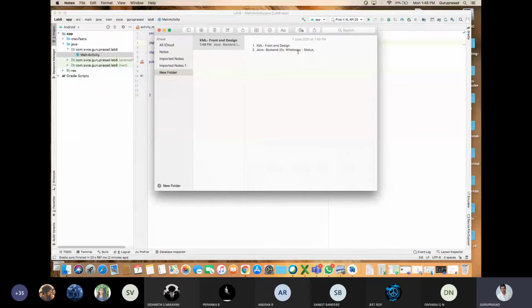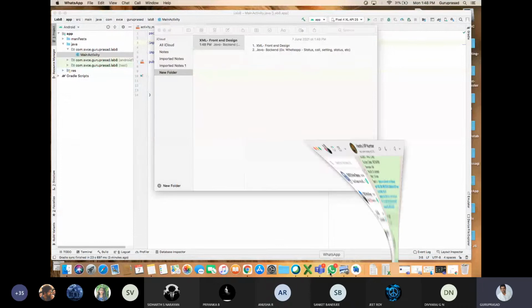Upon clicking the call button, what should happen? Upon clicking settings, upon clicking anyone's status, a friend's status, what should happen? It will be redirected to the respective pages. In Android Studio you are creating many pages, for example the WhatsApp friend page. So I'll just demonstrate with WhatsApp itself. See here, you are seeing this.